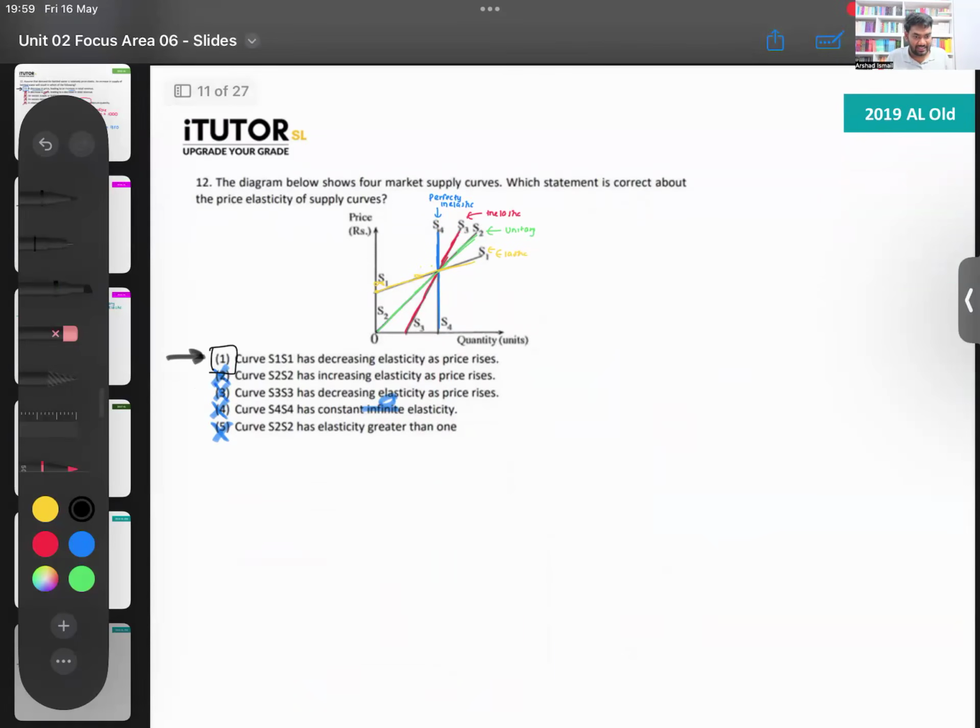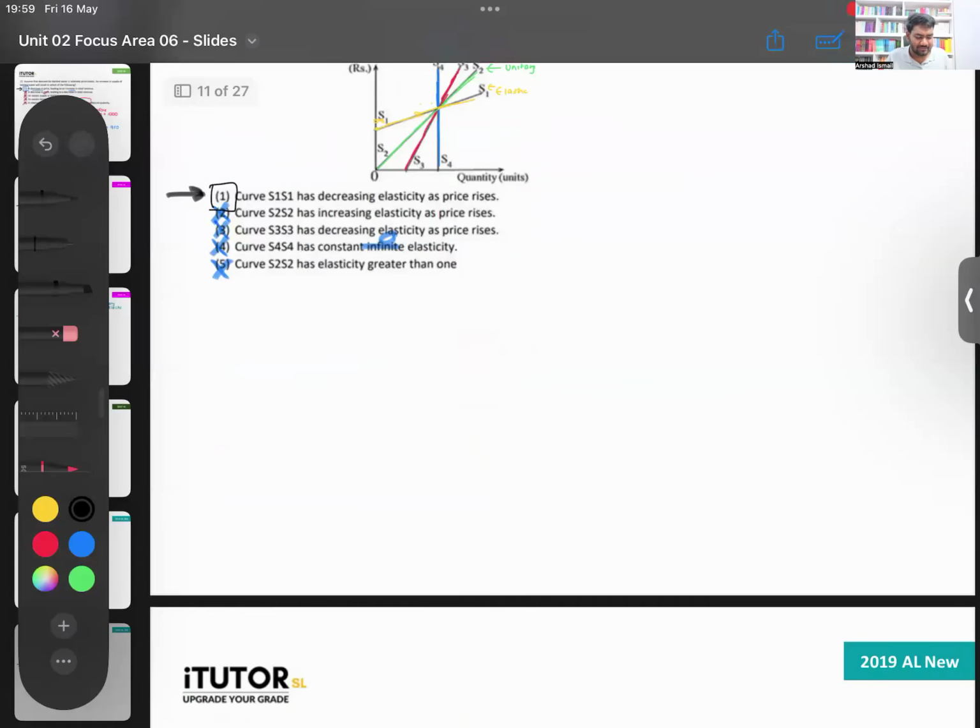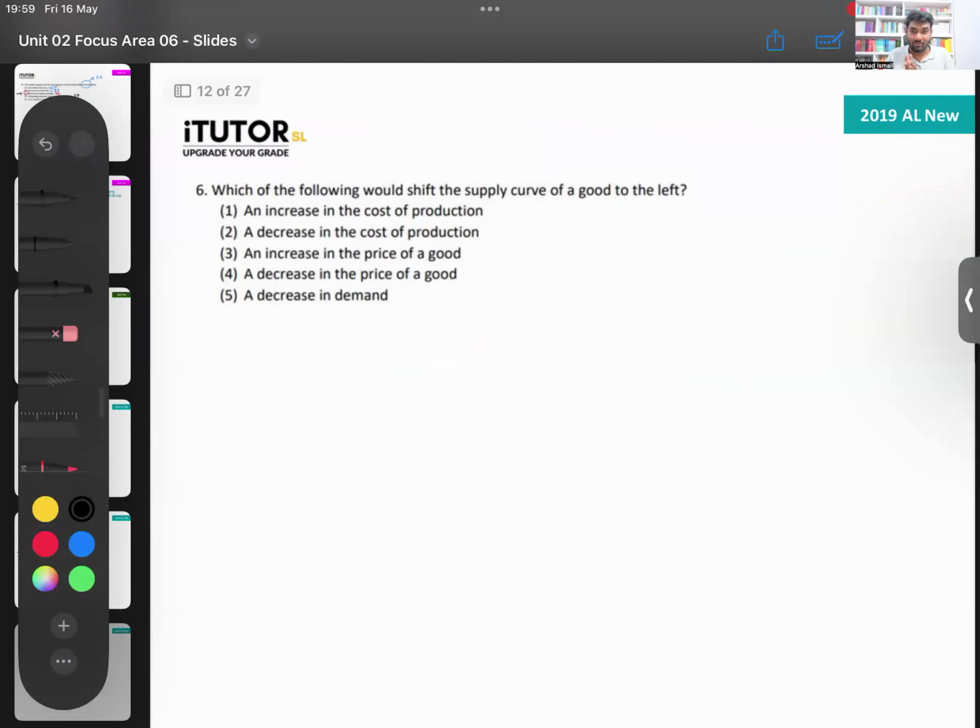Will the paper get easy? I don't think so. I think they will keep the same standard. There is no reason why it should get easy. Especially in the last couple of years, the econ paper has been of very good standard. They have not given easy papers. I don't see any reason that they will make your paper easy unless they make it hard. I would love it if they could make it even harder and more practical and more current-context oriented, but they won't make it very hard because then it's a little tougher for the very weak students.